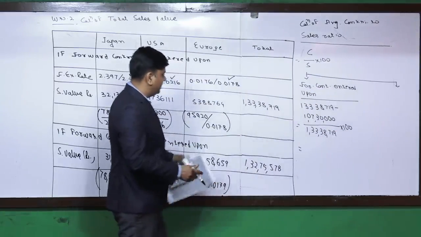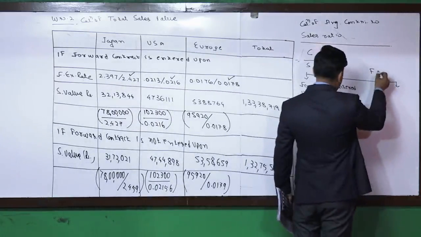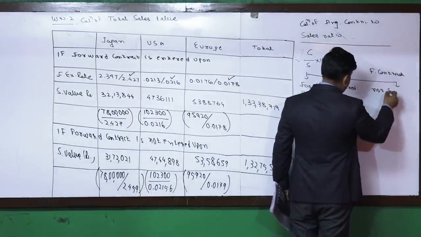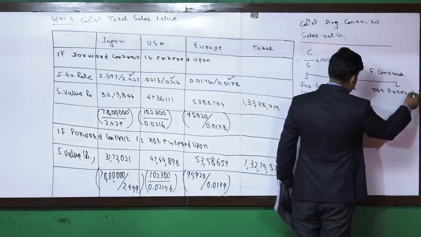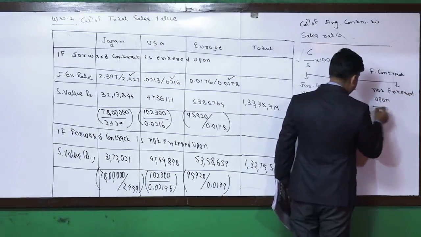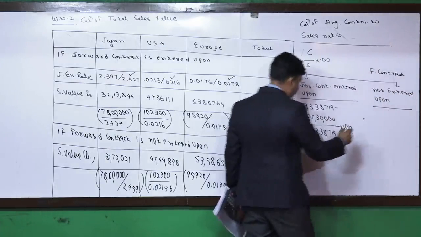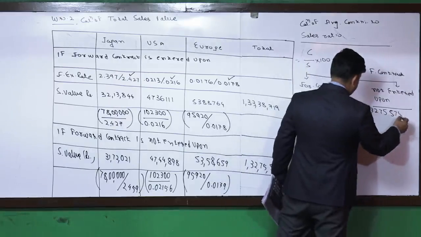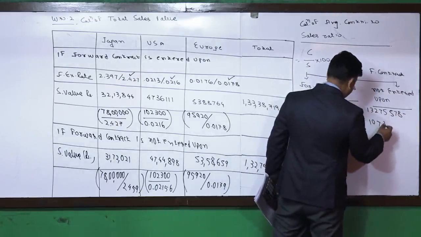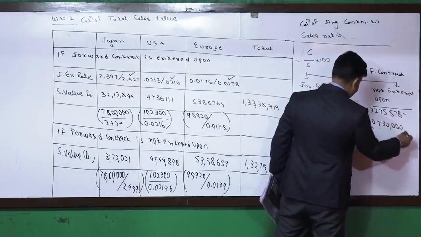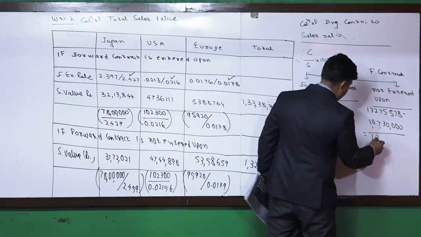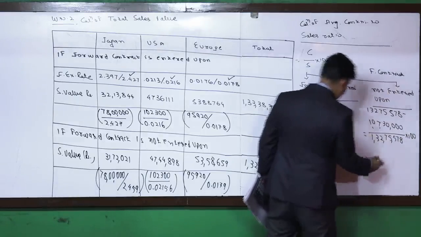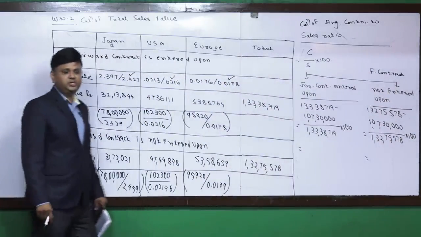Similarly over there we'll have the working for forward contract not entered upon, that is without hedging. So over there it is 1,32,75,578 minus 1,07,30,000 divided by 1,32,75,578 into 100. That is the way the contribution to sales ratio will be calculated.